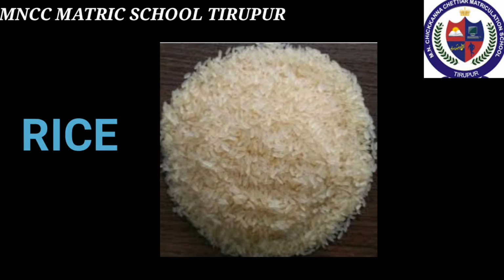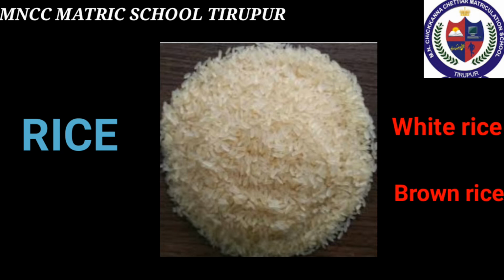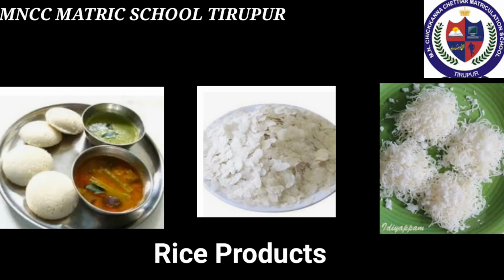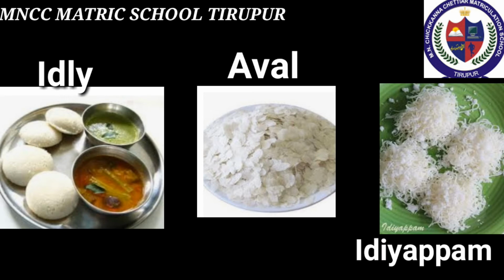Next important crop is rice. Rice is a type of grass. It is produced worldwide after sugarcane and maize. The largest part of the world's human population, especially people in Asia, have this as their main food. That is, 90% of the world's rice production is in Asia. White rice contains few essential nutrients. Brown rice is a whole grain that contains the fibrous bran. It is usually considered much healthier than white rice. Some of the food items made from rice are idli, aval and idiyappam.